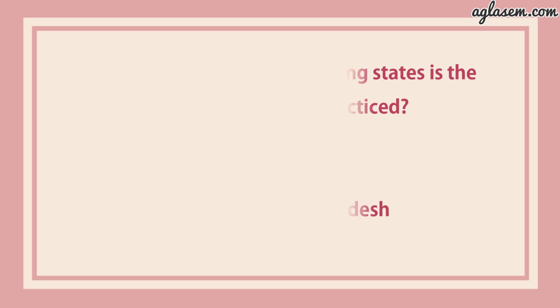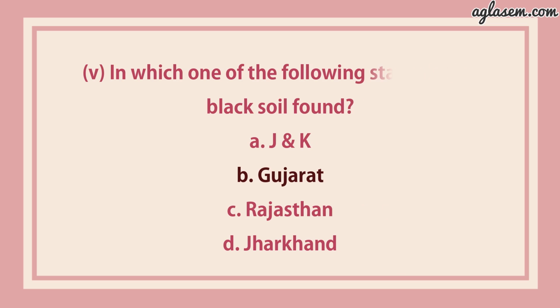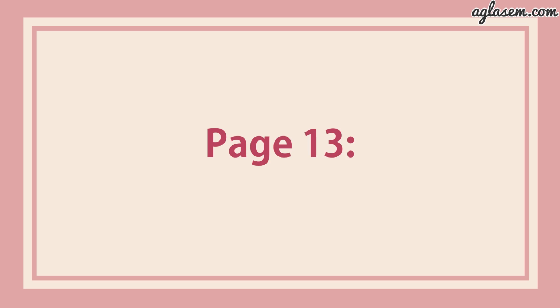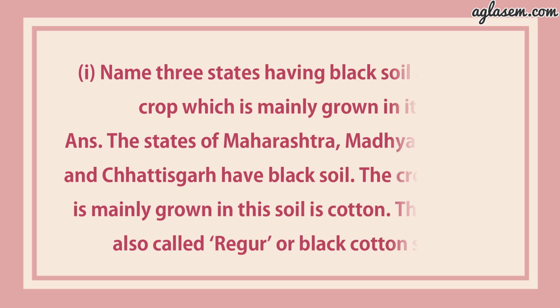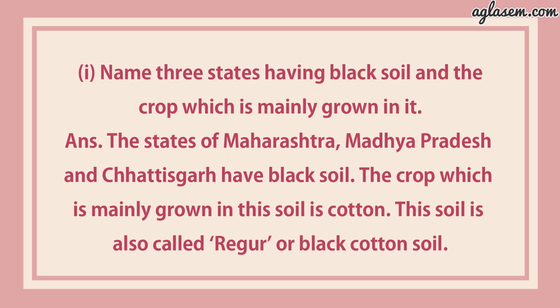The fifth part says in which one of the following states is the black soil found? First, Jammu and Kashmir. Second, Gujarat. Third, Rajasthan. Fourth, Jharkhand. Answer is second, that is Gujarat. Now turn to page number 13. Question number 2 says answer the following questions in about 30 words. First, name 3 states having black soil and the crop which is mainly grown in it.